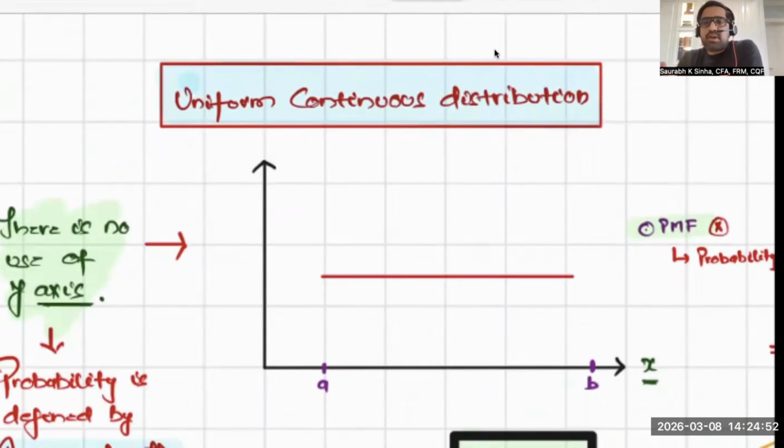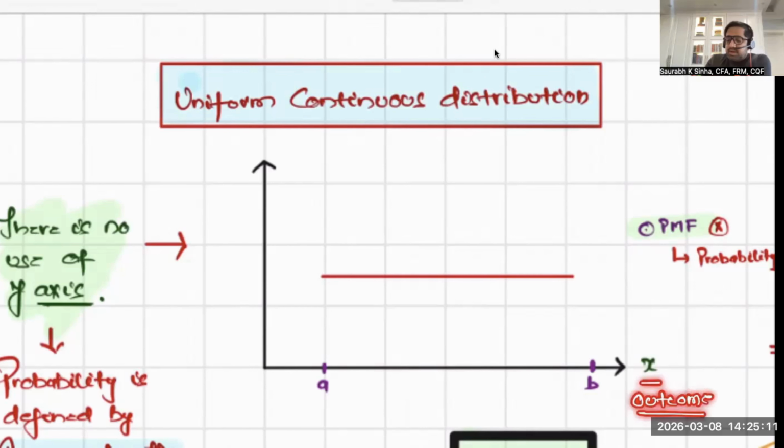In the uniform continuous distribution, first let's see the plotting. The plotting of the uniform continuous distribution doesn't look like binomial or Bernoulli. It has something different. On the x-axis, we have the outcome. Actually, we don't need the y-axis. I just plotted it to make you feel comfortable.